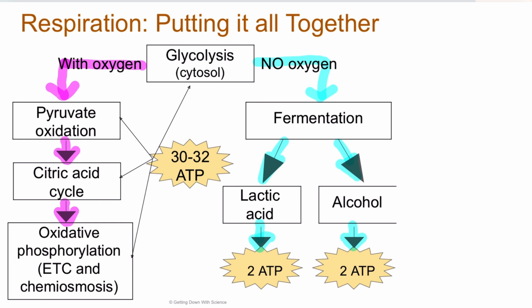But if I have no oxygen, I'm going to go through fermentation. My two options are either lactic acid or alcoholic fermentation, and both only create 2 molecules of ATP, those original 2 molecules that were made during glycolysis, and that's it. So it's not preferable, but if that's all that you can do, or if that's all that you got at the time, better some than none. So go ahead and look at the next 2 FRQs. Pause this video and do them on your own, and then come back when you're ready to go over them.